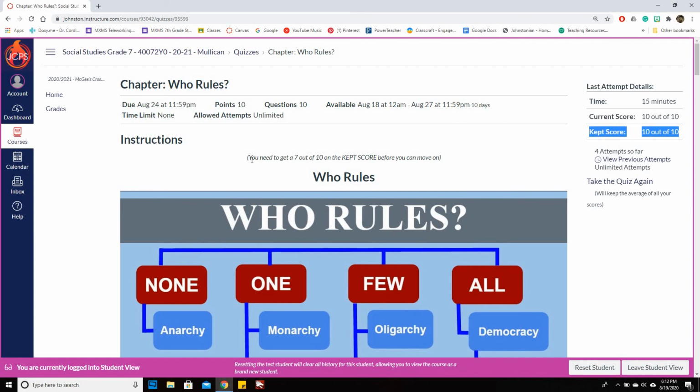Now, I put at the top immediately what you need to get to have a decent grade. The KEP score is going to average. So let's say you went through this, you didn't really read it, you didn't put in effort, and you got a 2 out of 10, right?